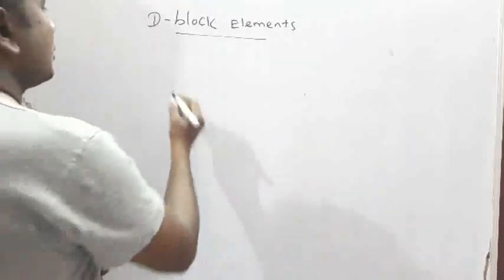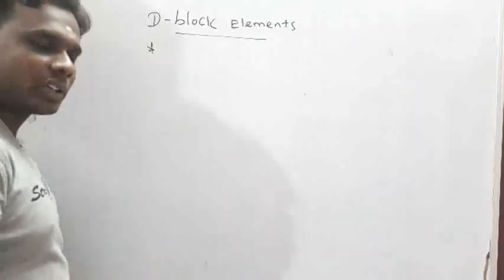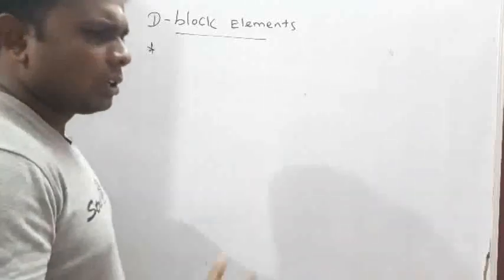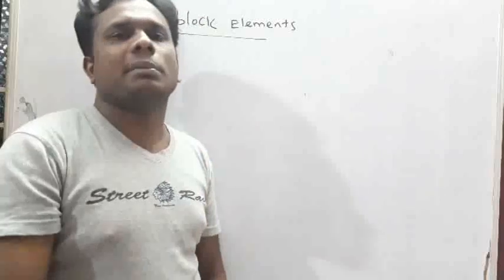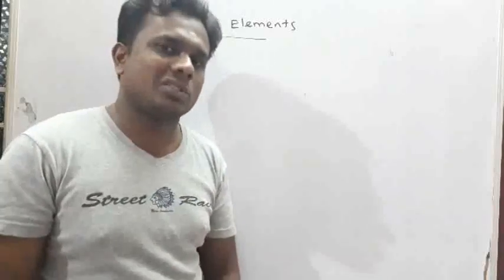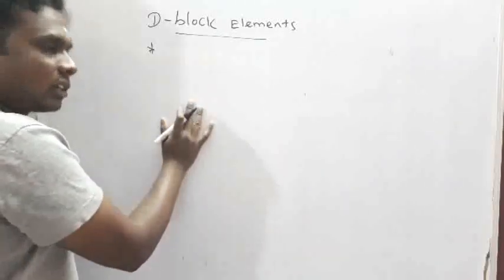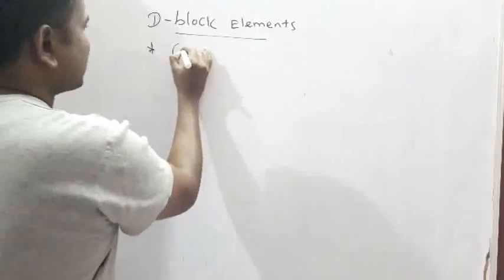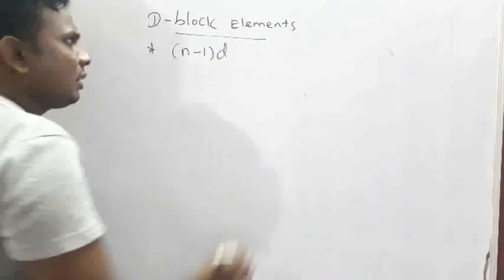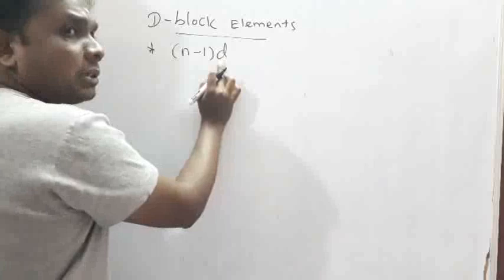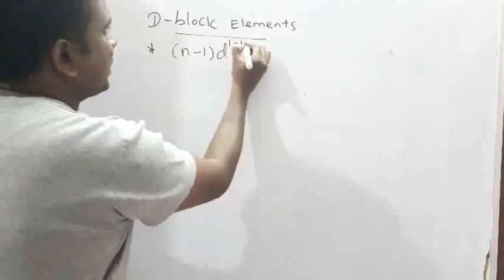D block elements. If you take the general electronic configuration, what is meant by d block elements? It means the last electron is entering the d orbital. The general configuration is (n-1)d 1 to 10 ns 1 or 2. How many electrons are maximum possible in the d orbital? 10 electrons, so 1 to 10.